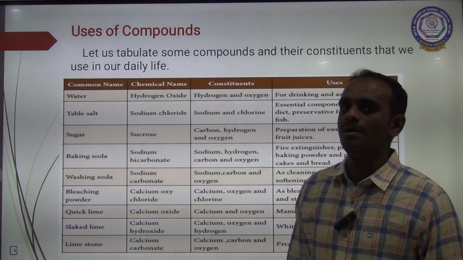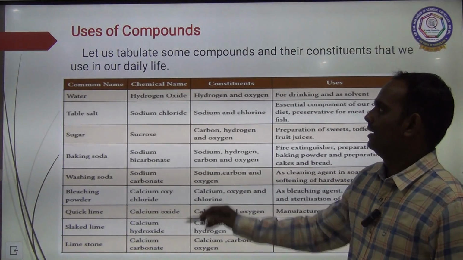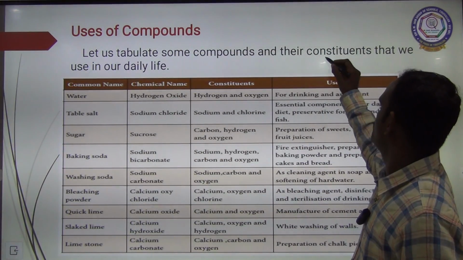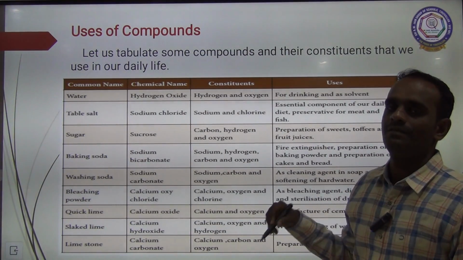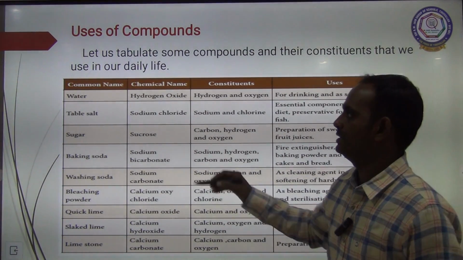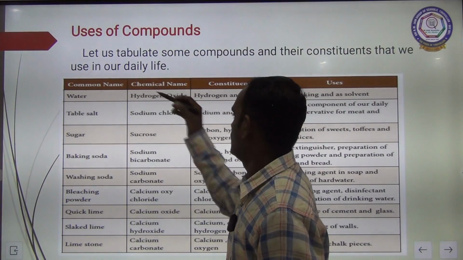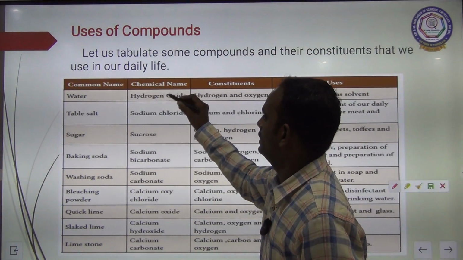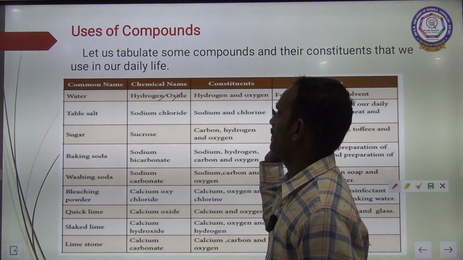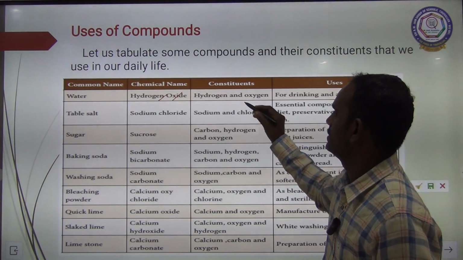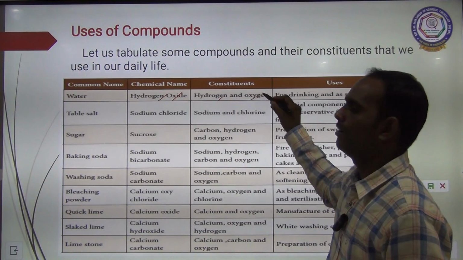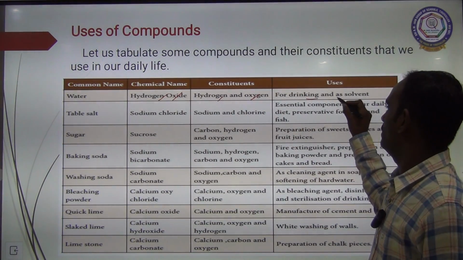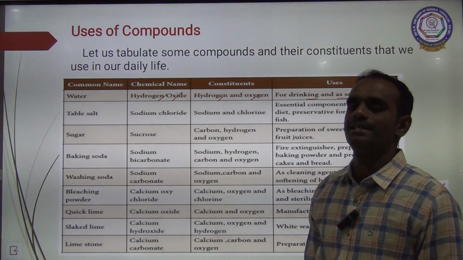And then uses of compounds. Let us tabulate some compounds and their constituents that we use in our day-to-day life. The first one is water. The common name is water. What is the chemical name for water? Hydrogen chloride. Constituent, hydrogen and oxygen. Water is used for drinking purpose and also it is used as a solvent.